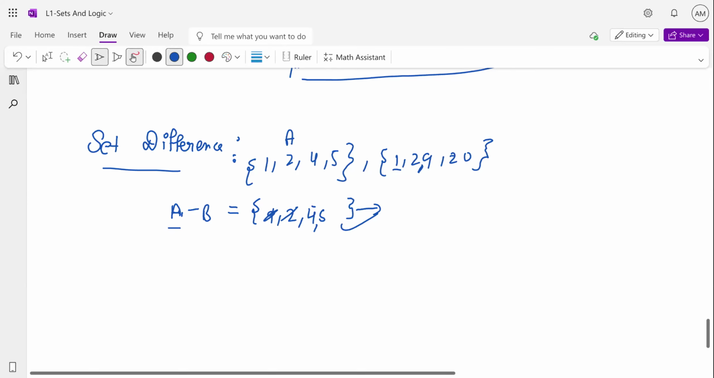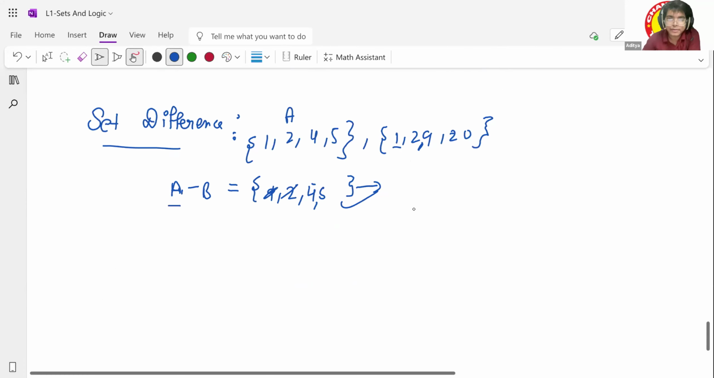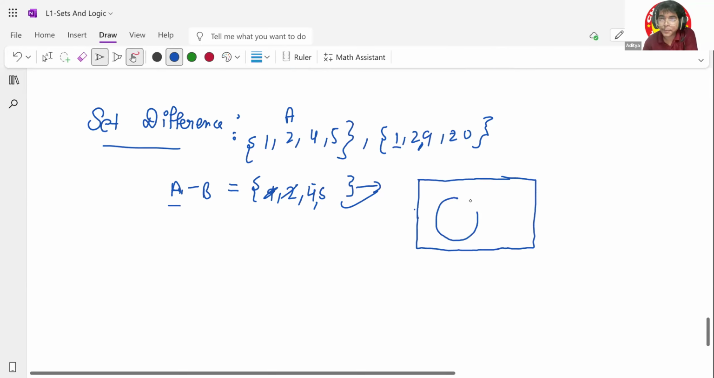So why I'm not directly calling it, you can say that you just have to remove the intersection part. Yes, sir. Sir, can you draw the diagram for this? For circles, okay. So let's say this is the A portion and this is the B portion. I want to show A and B. So this will be your A minus B basically, the shaded portion.